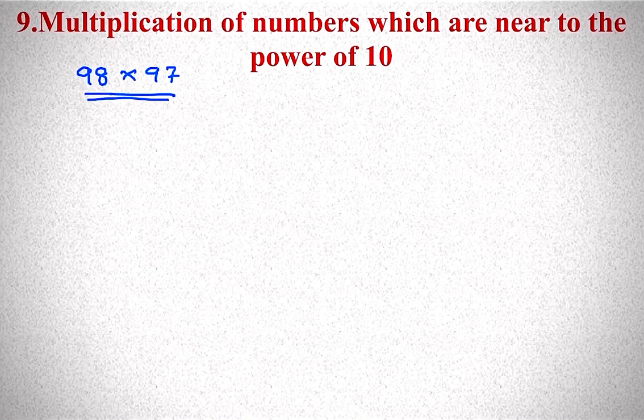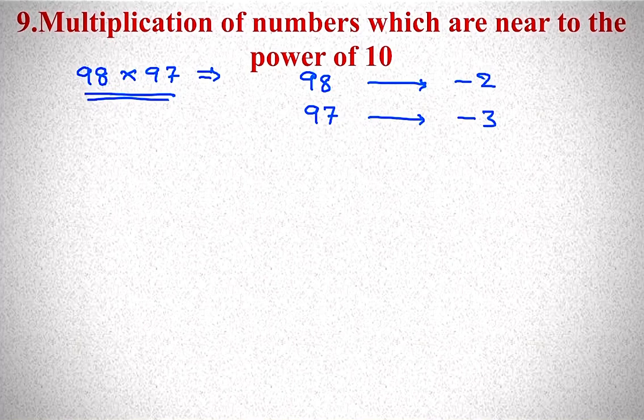98 is near to 100 and 97 is near to 100. So this can be multiplied. 98, how much less than 100? Minus 2 you have to keep, as it is less than 100. 97, how much less than 100? Minus 3. Multiply these two values, minus into minus plus, 2 into 3, 6. You have to keep 06.